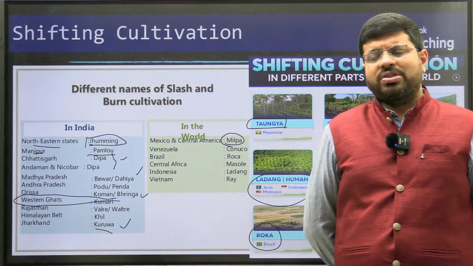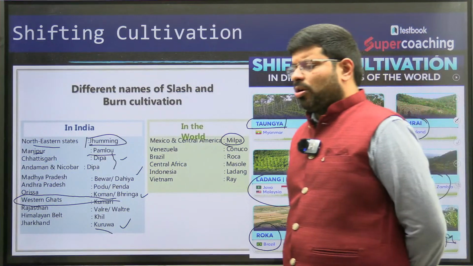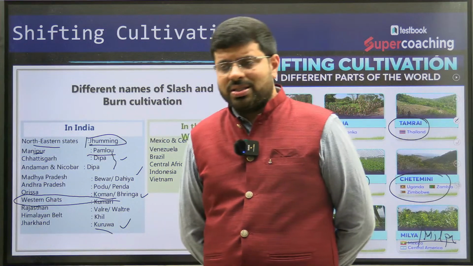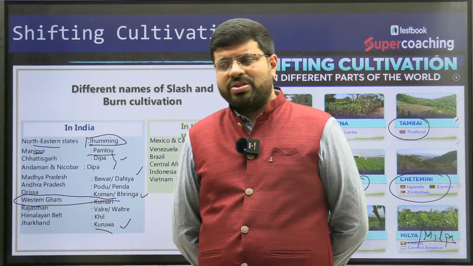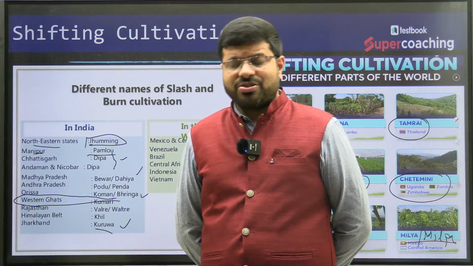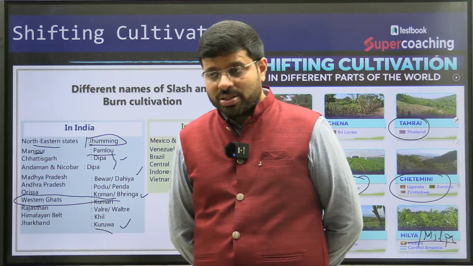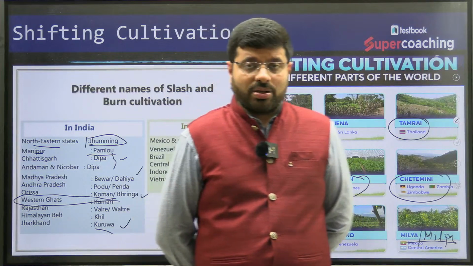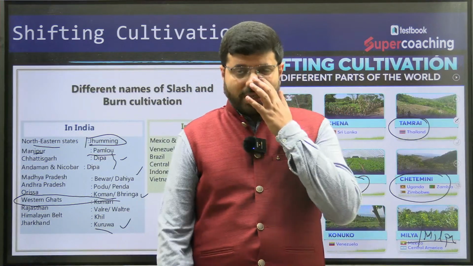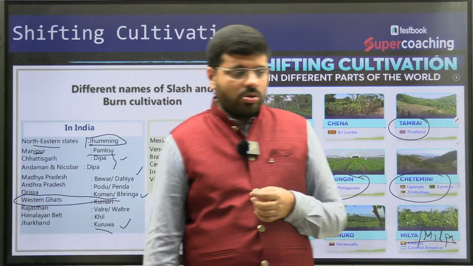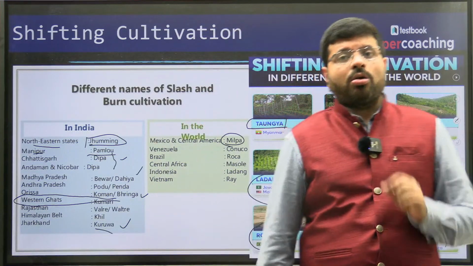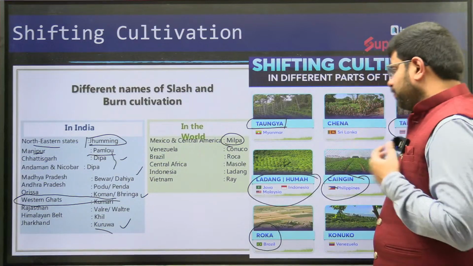Then what kind of crops do you grow? Tropical crops. Shifting cultivation, mostly the tropical crops. You can see typical fruits and vegetables are grown, some cashew nuts in certain places, right? You can see potato, sweet potato, which is also being grown here. Tobacco is also grown. So these are the typical tropical crops.